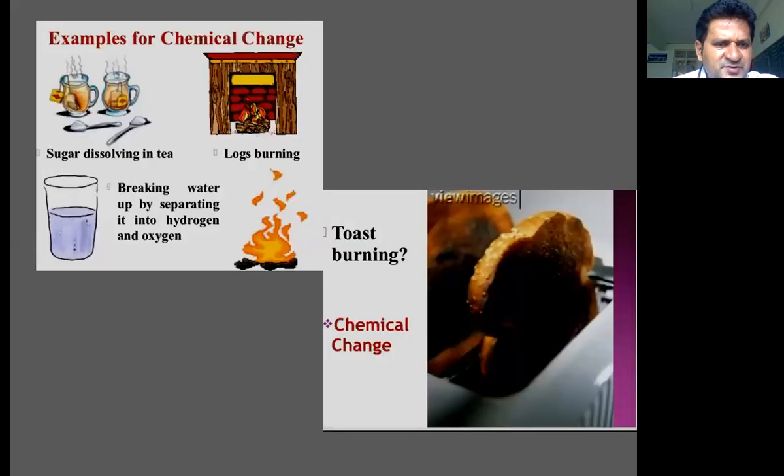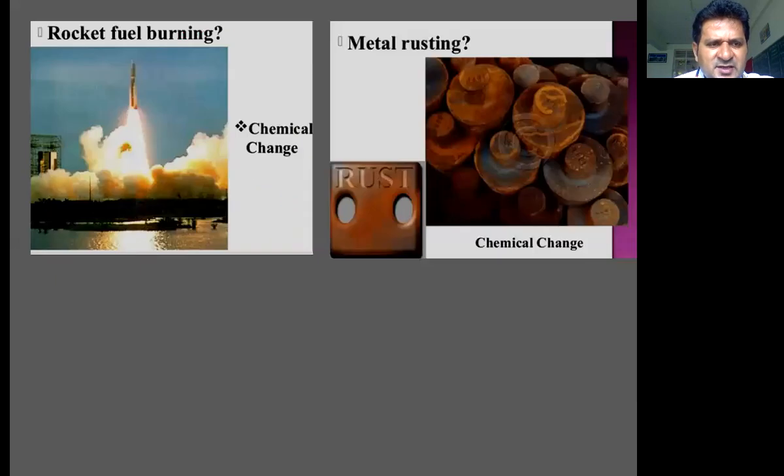Another examples that you can come across in day-to-day life are making tea, burning of wood, separation of contents of water molecule. Water is H2O. If you break it by supplying some energy into hydrogen and oxygen, those types of changes are considered to be chemical change. Another one, making a toast or cooking food, baking bread, etc. are all considered a chemical change.